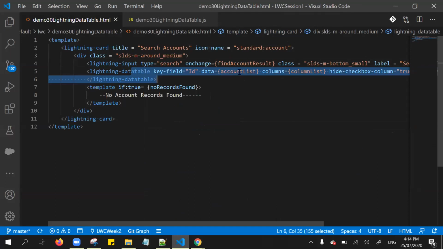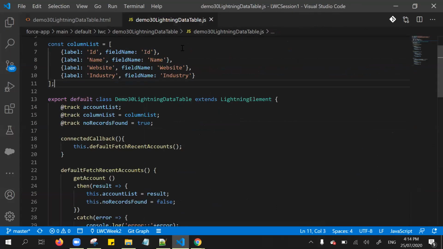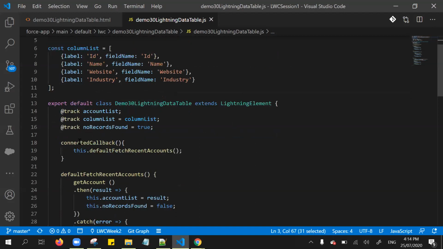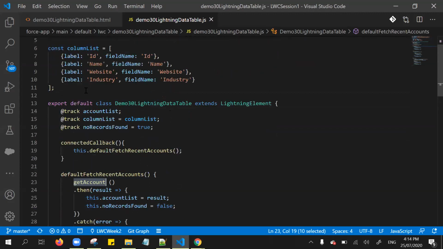Again, for data here I'm passing this account list property, and the columns list, right? From the JavaScript, I get the accounts from an Apex class. Once the connected callback is rendered, I call this default fetch account, which calls get account.